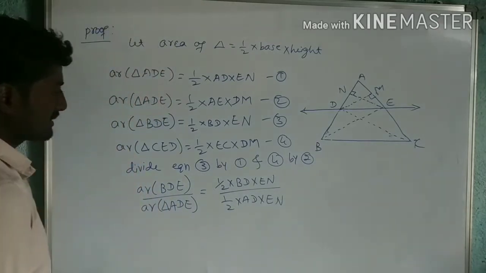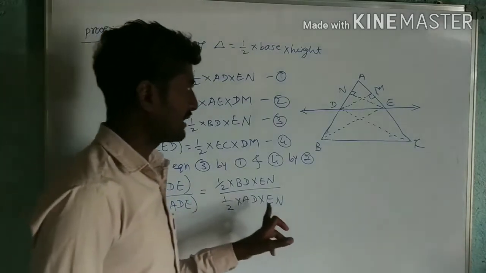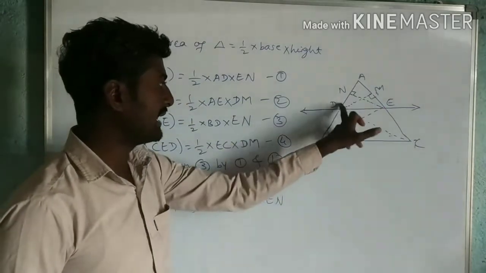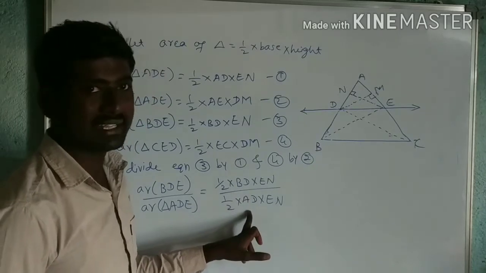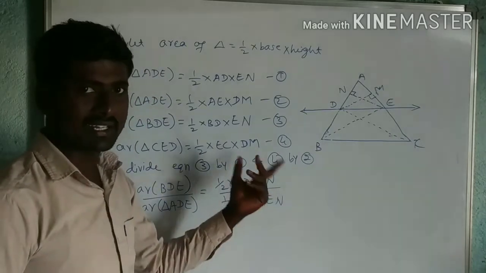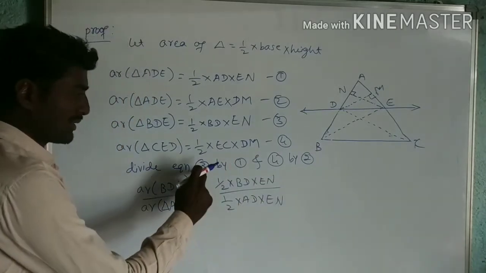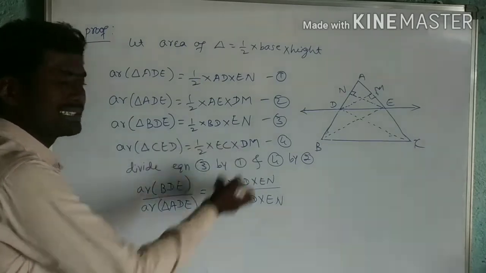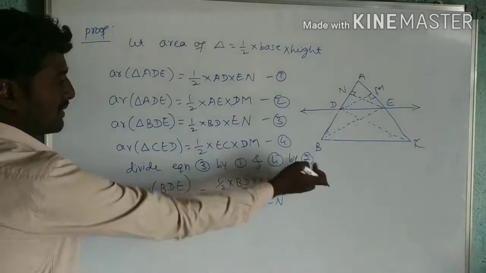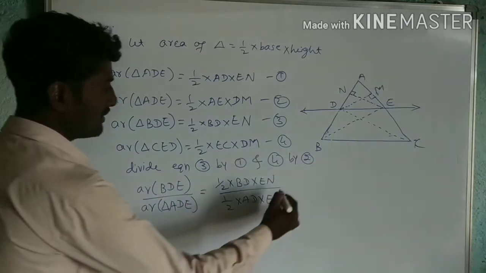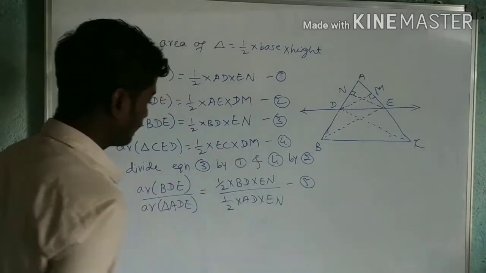I should get AD divided by DB. After cancelling, I am getting BD by AD. Both are the same; we can take the reciprocal also. You can divide equation 3 by 1 or equation 1 by 3, no change at all. Next, equation 4 by 2, and this I will take as equation number 5.